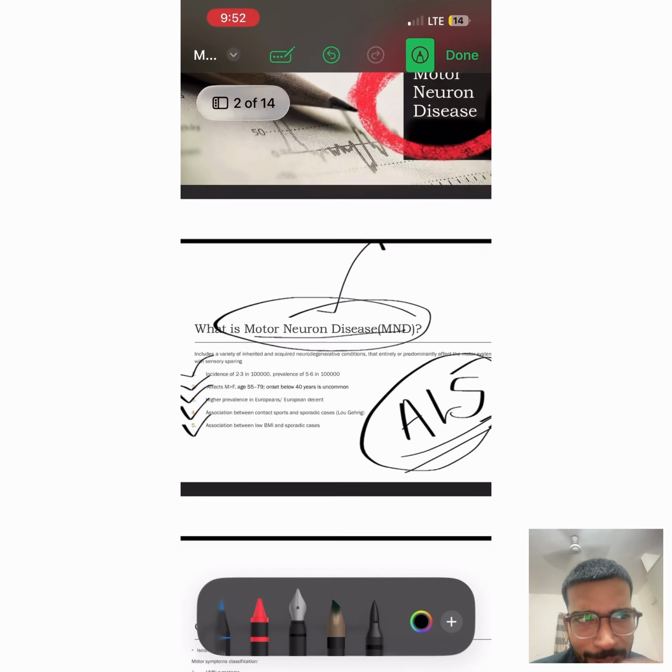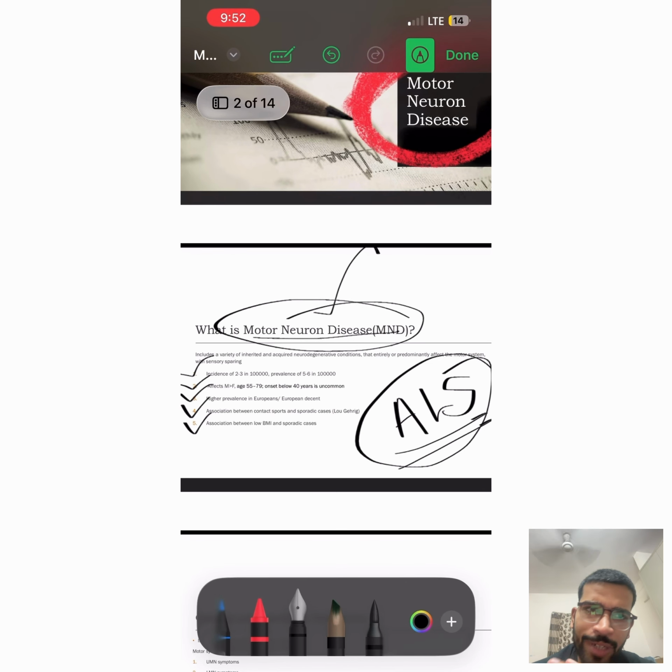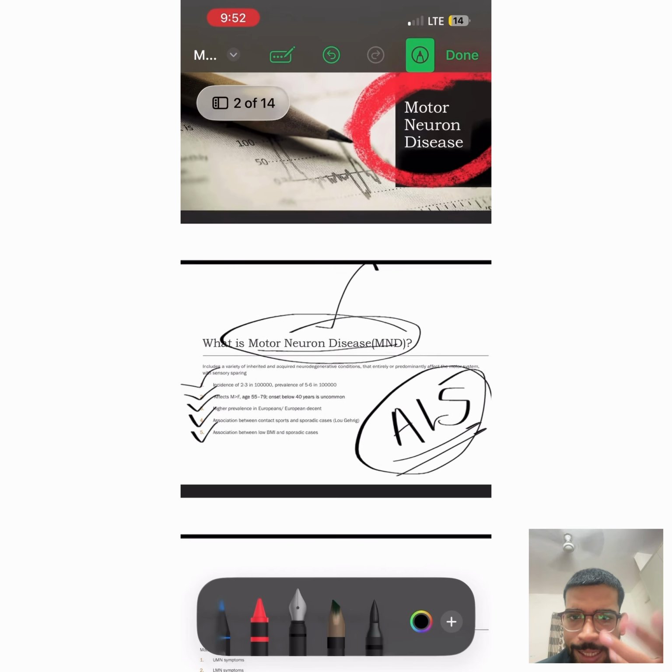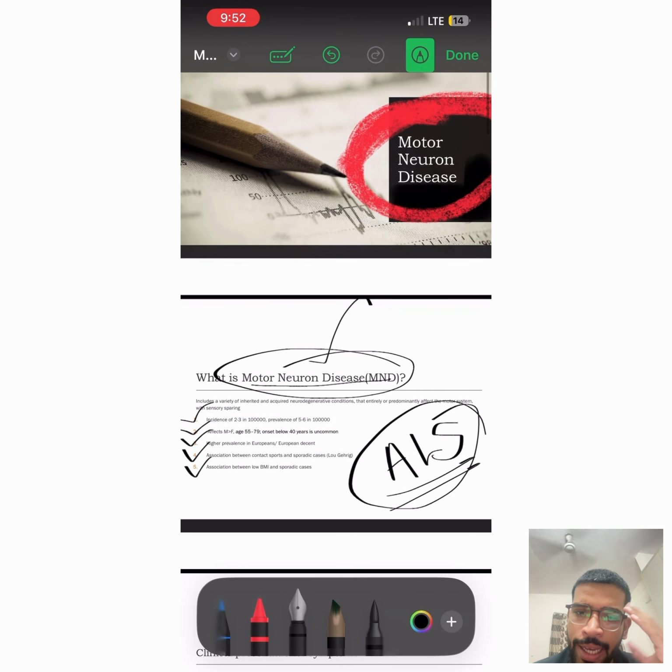Sporadic ALS accounts for 90 to 95% of the cases, with no known cause, that is idiopathic etiology. And there is familial ALS, which is 5 to 10% of the cases. There is a genetic linkage: SOD1, and C9ORF72, that is chromosome 9 open reading frame 72, and there is a profilin 1 gene defect. So we'll see ALS that way. And the etiology, as we have already told, let's venture deeper down.